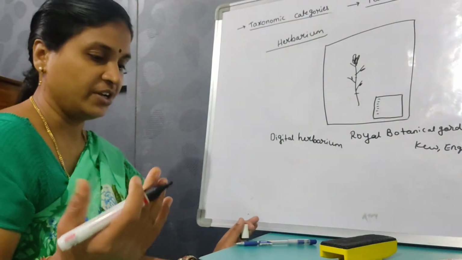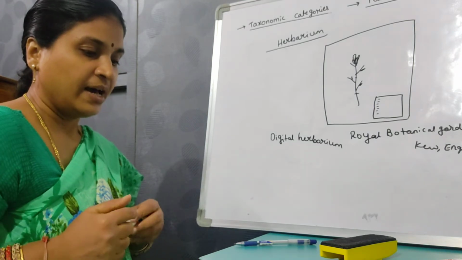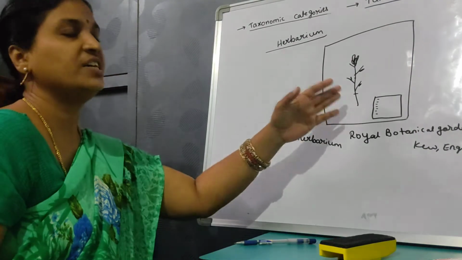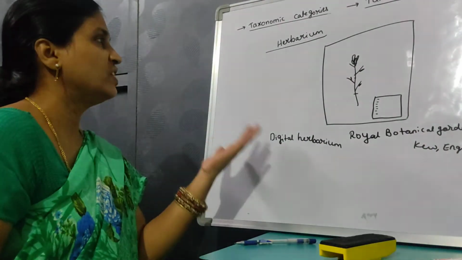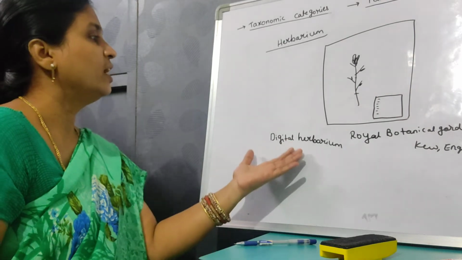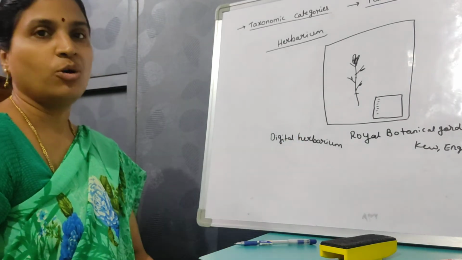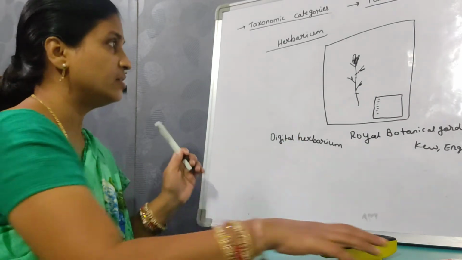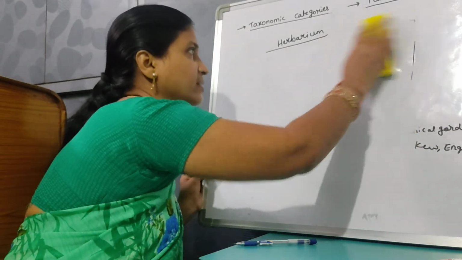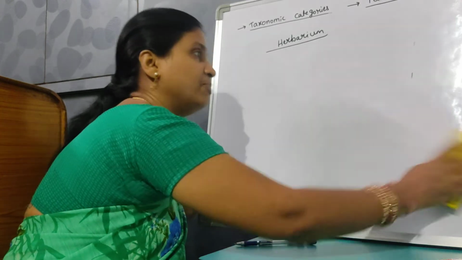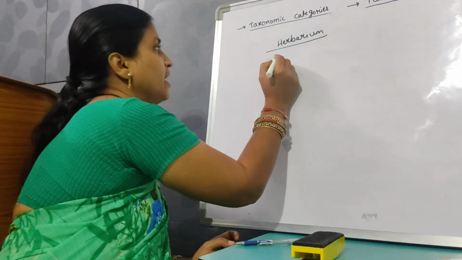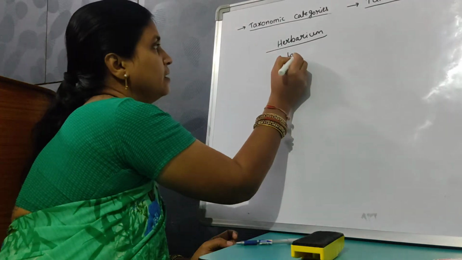Whenever you want to compare or know about the characteristics, you can open the digital herbarium and obtain the information. The second one is the botanical garden. Here in the botanical garden, live plants are grown in a particular area.